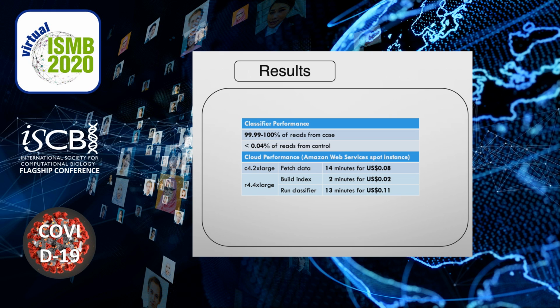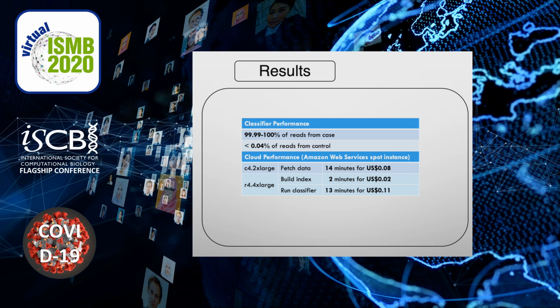As the result, we can evaluate the performance from the classifier and cloud side. From the classifier side, it works very well, as almost 100% of reads from our case samples were detected as containing SARS-CoV-2. Meanwhile, the portion of SARS-CoV-2 reads in our control samples was very low.